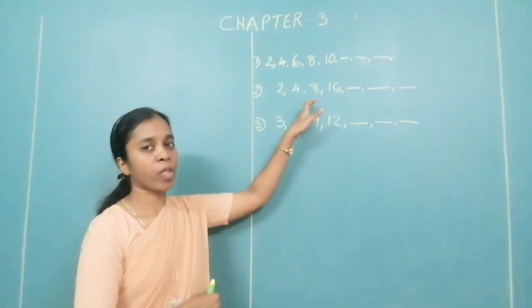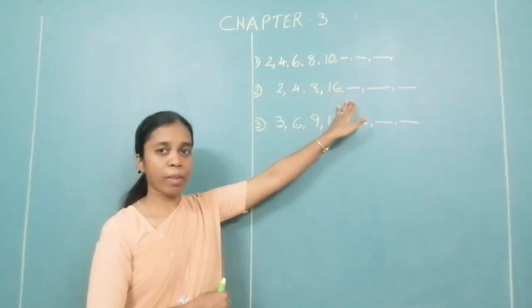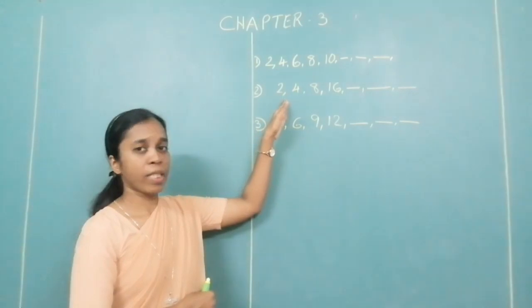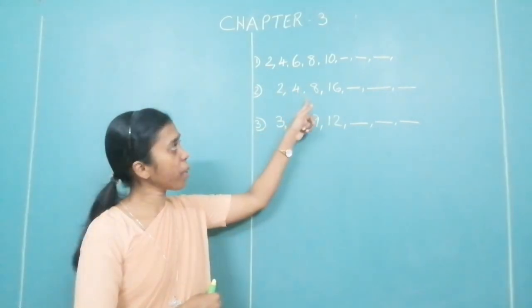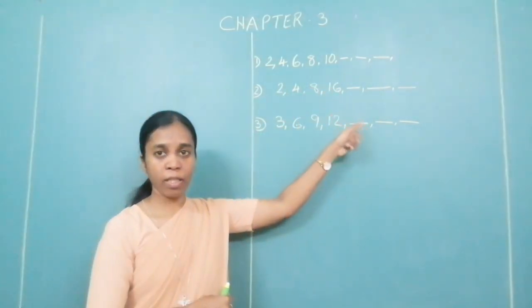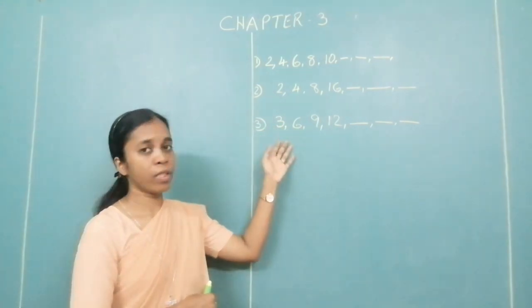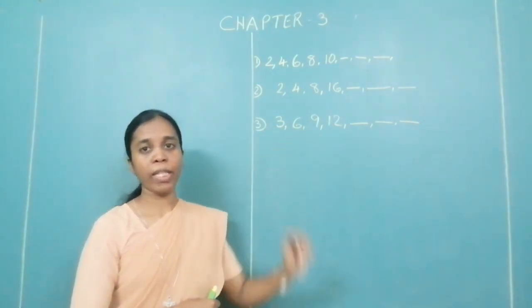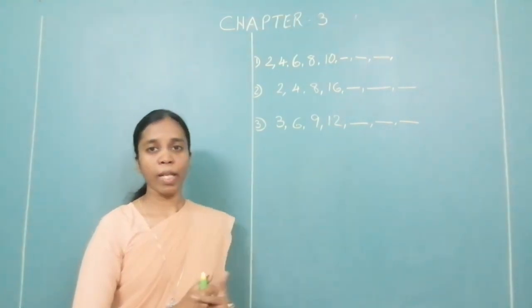Look at here. How will you get the next number? What is the relationship over here? Every previous number is multiplied by 2 to get the next number. What about here? Every number is added 3 to get the following number. That is why you are able to tell me.